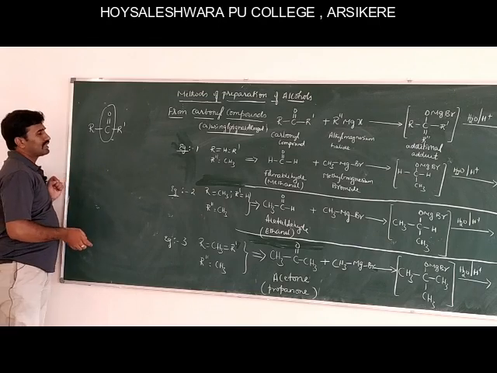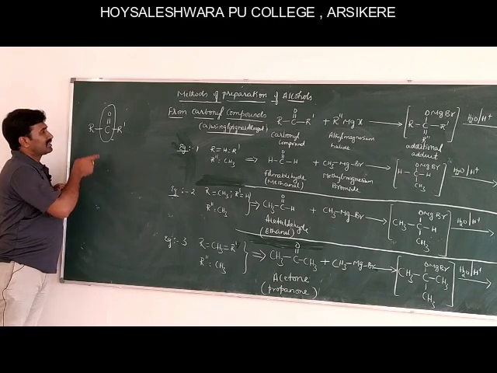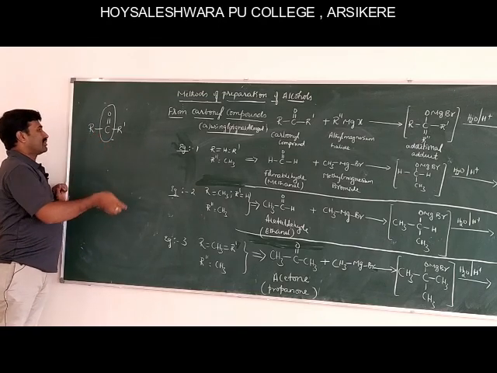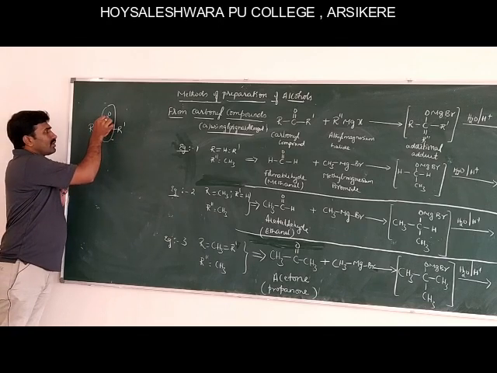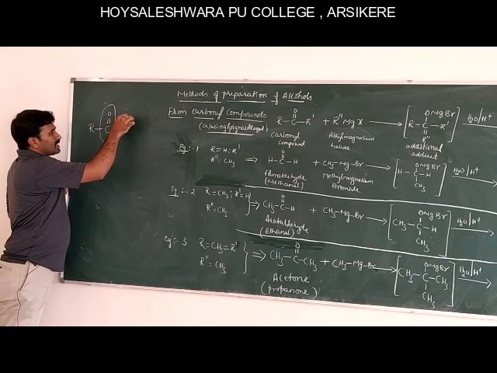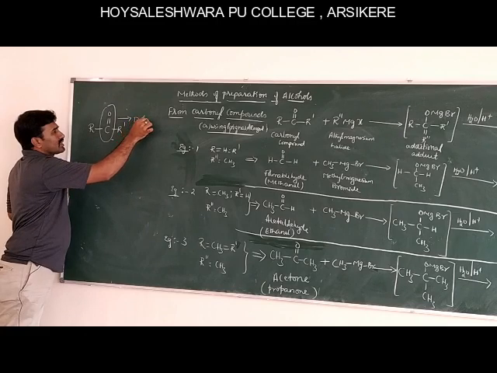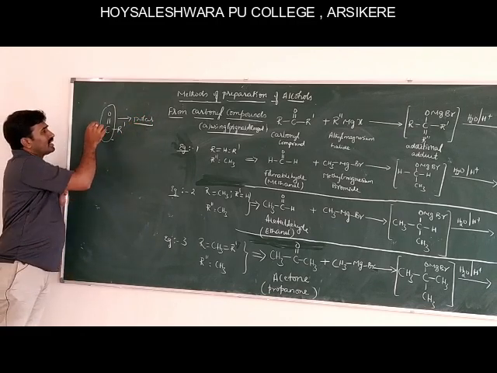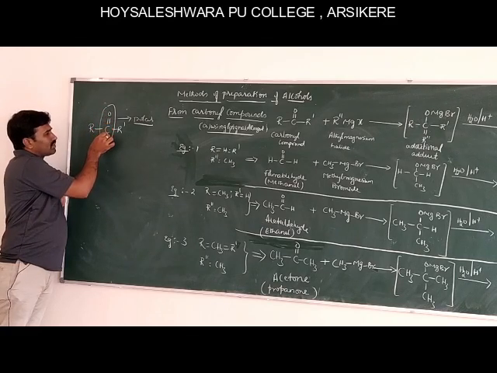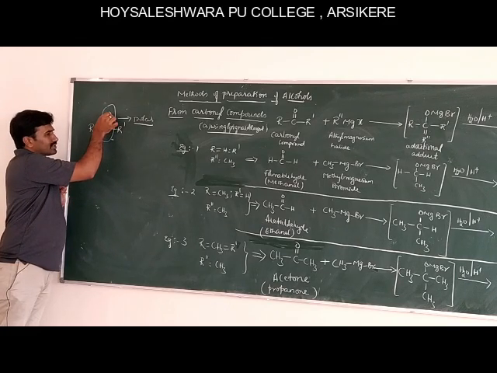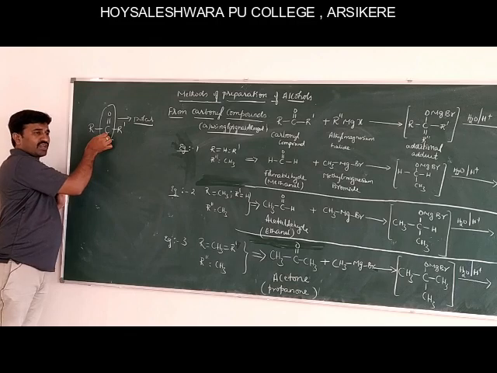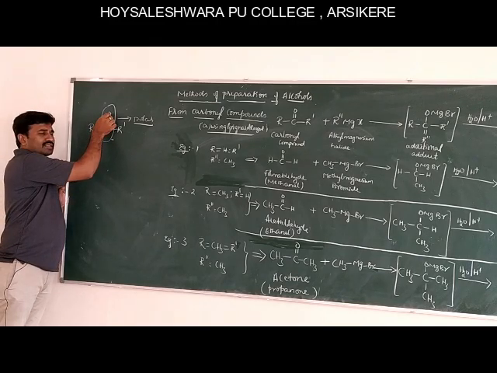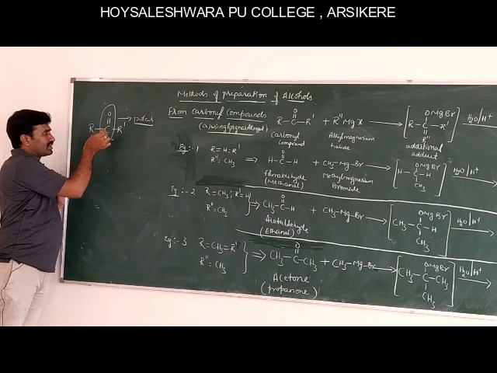Let us see how the reaction takes place and why it happens. This C double bond O group is polar in nature. The polarity is due to the greater difference of electronegativities between the oxygen atom and the carbon atom. We know that oxygen is the second most electronegative element in the periodic table.